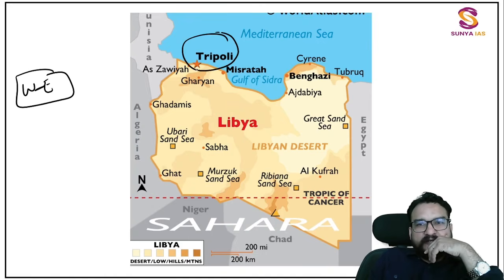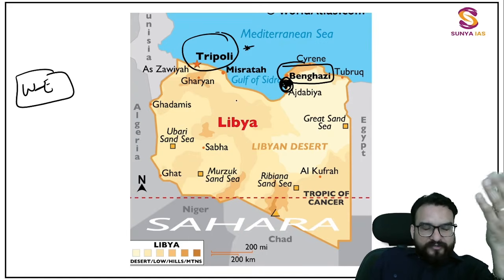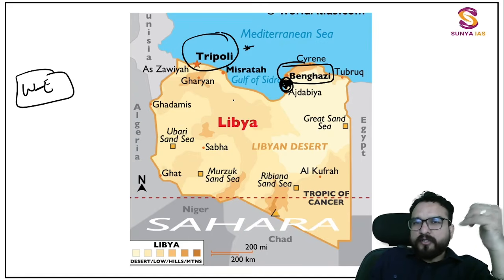Take Tripoli, you will be getting over here. Very important port and capital city also. Benghazi, another port city also. Very important port city you have to remember from here too, guys. Take Benghazi. And about Libya, Libya's most infamous leader Gaddafi you must be remembering. If you don't, then in international relations you will be reading about him, though it is not relevant to your examination.